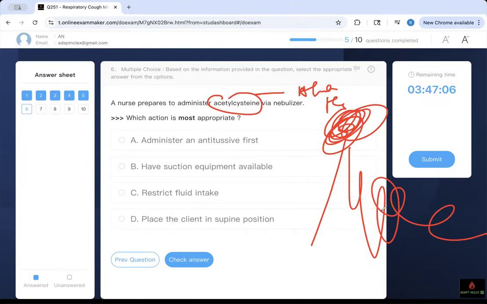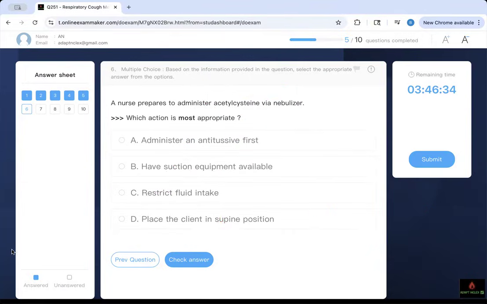Therefore, why would I suppress your cough? You already have secretion. If I suppress your cough, you can't get rid of it. You can aspirate. This is bad. If you have a bunch of secretion, I've got to help you get rid of it. You see, I have suction available. Why do you have to restrict fluid? You need the fluid to clear it out. This is gone. Why would I put you in the supine position if you're going to have a bunch of secretion? I thought about these questions when I made them so that you can also think about it. You say, oh, these are traps. You know, we need suction.